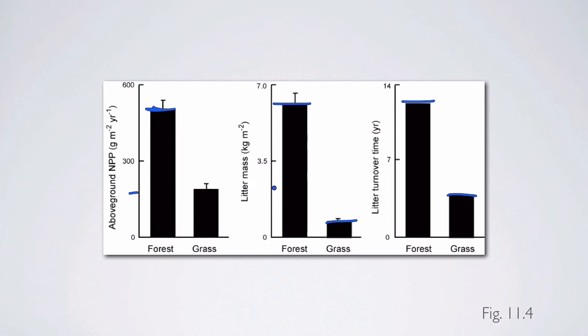So some of these processes that we think of as being important for ecosystems, such as net primary productivity, litter mass, and litter turnover, are radically altered by the introduction of a species. Now, eucalyptus differs in a large number of ways compared to grasses, but one of the ways is really the depth of the rooting and the ability to access different nutrient pools.